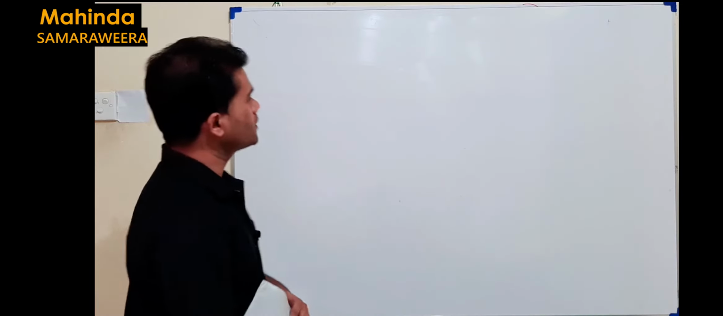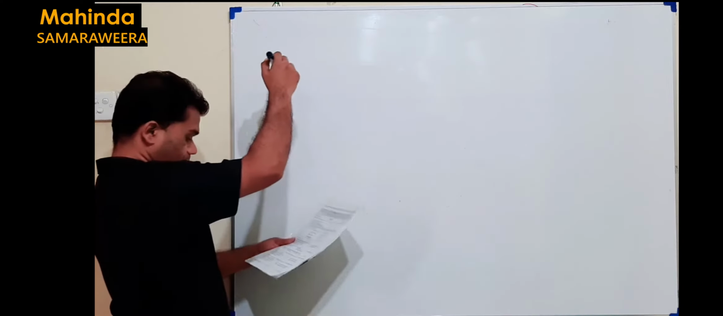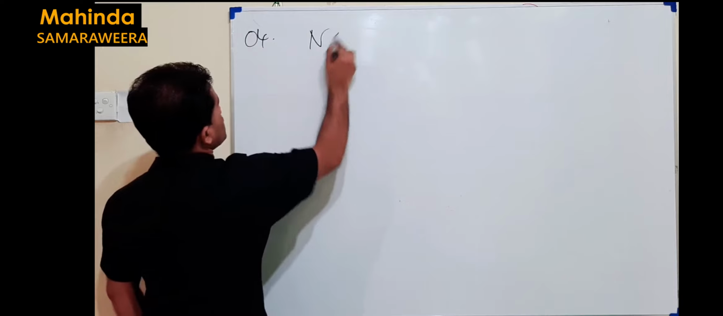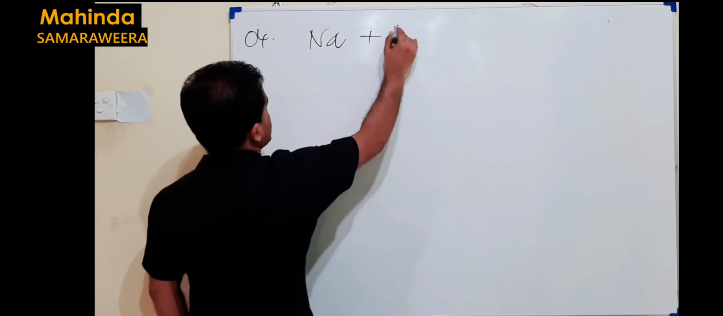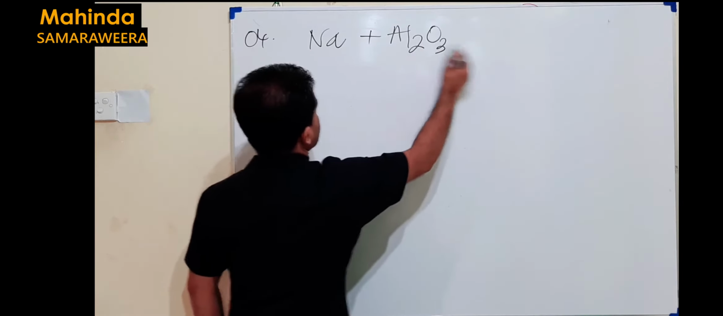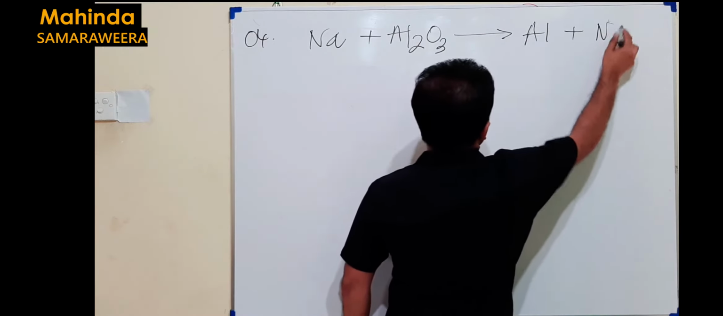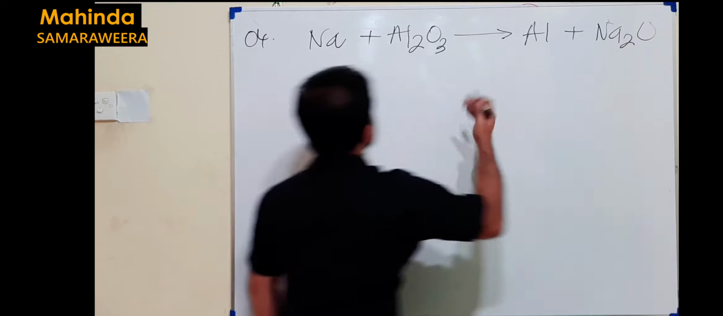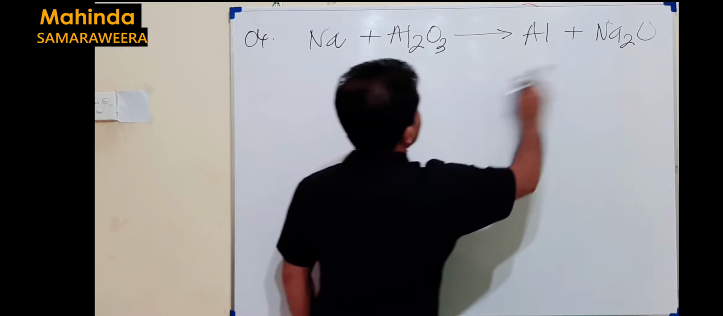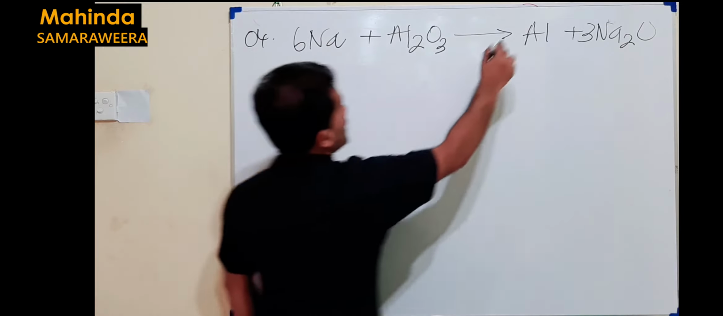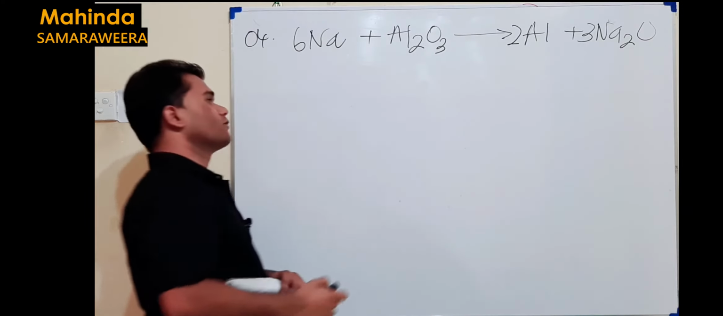I just consider some reaction here. Like this. Let's consider this. Sodium reacts with aluminium oxide, and I expect the products here to be aluminium and sodium oxide. I just balance this equation: 2 aluminium, 3 oxygen. This should be 3, 6 sodium and 2 aluminium. This is the balanced chemical equation.